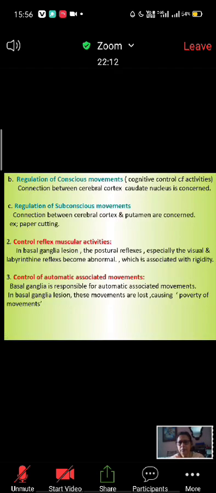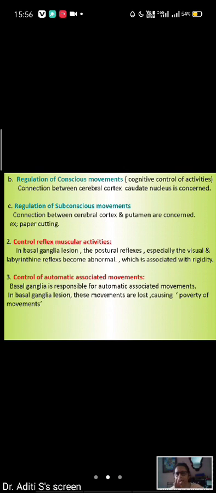Conscious movements, or cognitive control of activities: the connection between the cerebral cortex and the caudate nucleus is involved in these cognitive activities or behavioral activities. Cognitive activities means behavioral activities. That is when you know the activity. Suppose you have to run to catch a bus. These are voluntary activities. This is called behavioral activities or cognitive activities. These conscious movements are also under control of basal ganglia, particularly the caudate nucleus,